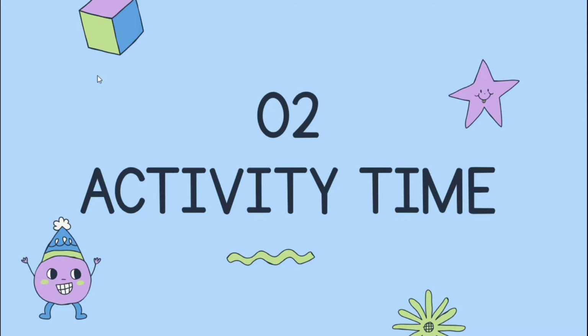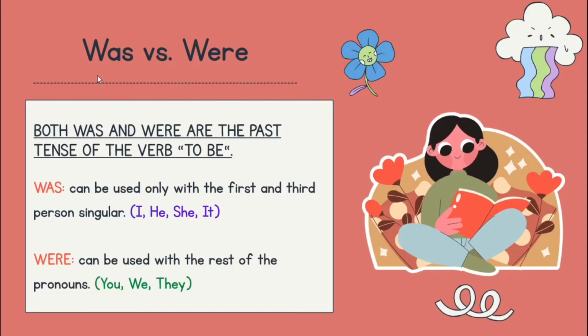We will continue to the second part of today's lesson, which is activity time. In this part, we will learn about was, were, could, and could not. I will explain was and were, and we do the activity. After that, I will explain could and could not, and we will do the activity regarding that subtopic. We will move on to the next slide, which is was versus were.